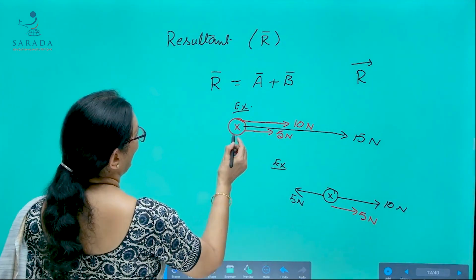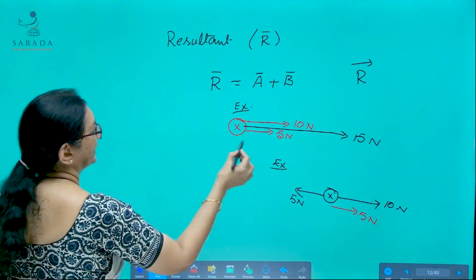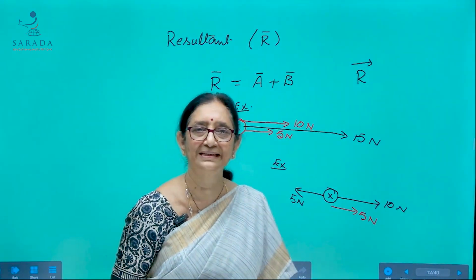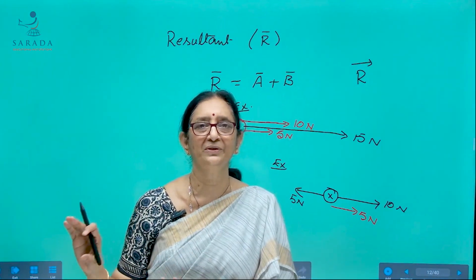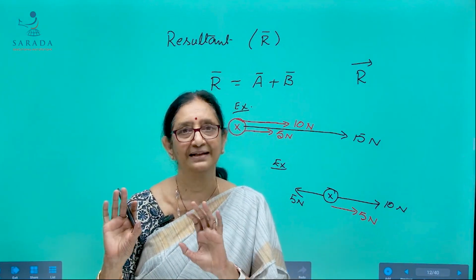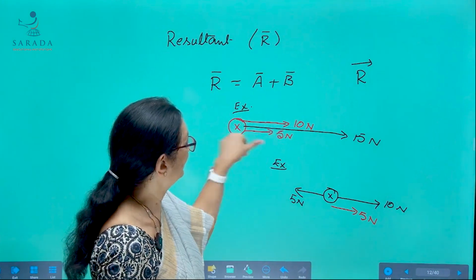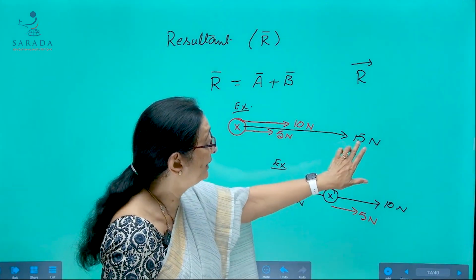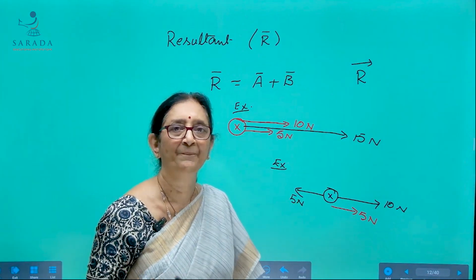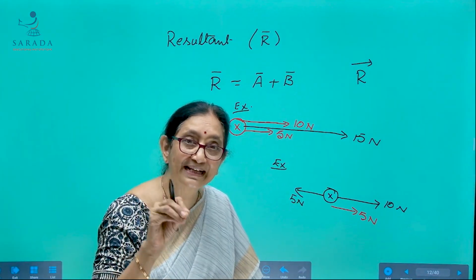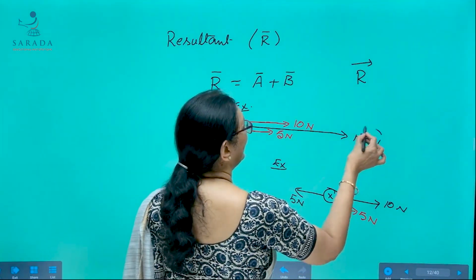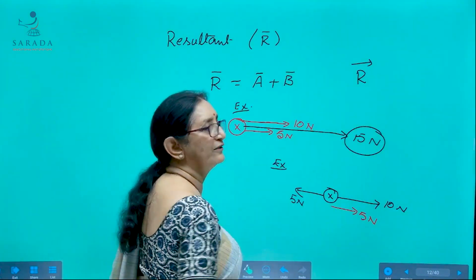Meaning, for example, on this object, if these 5 Newton and 10 Newton are applied separately, then they produce some acceleration A, say. Then you remove that 5 Newton and 10 Newton. You apply only force 15 Newton. It produces the same acceleration in the same object. So, this 15 Newton is called the resultant of these two.